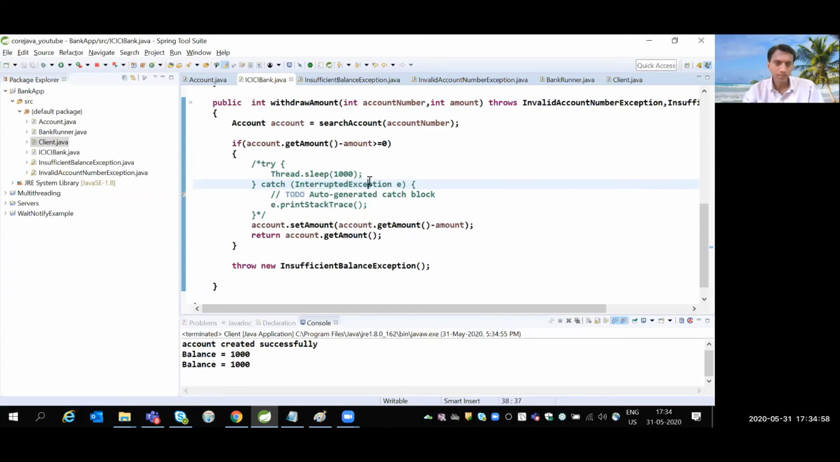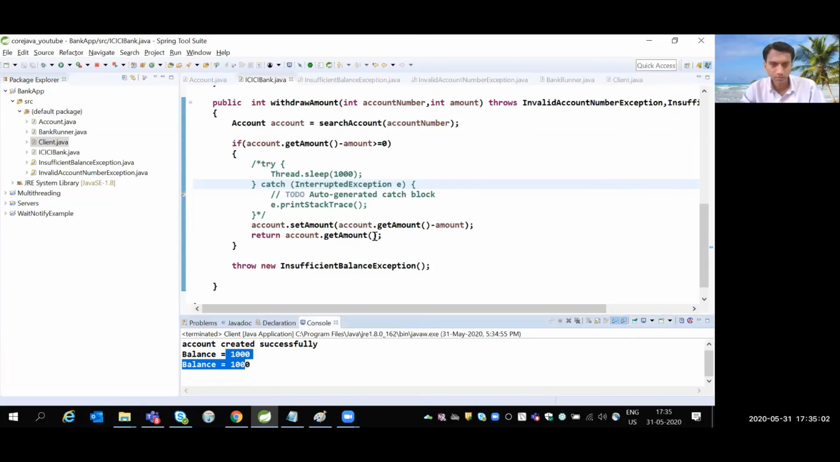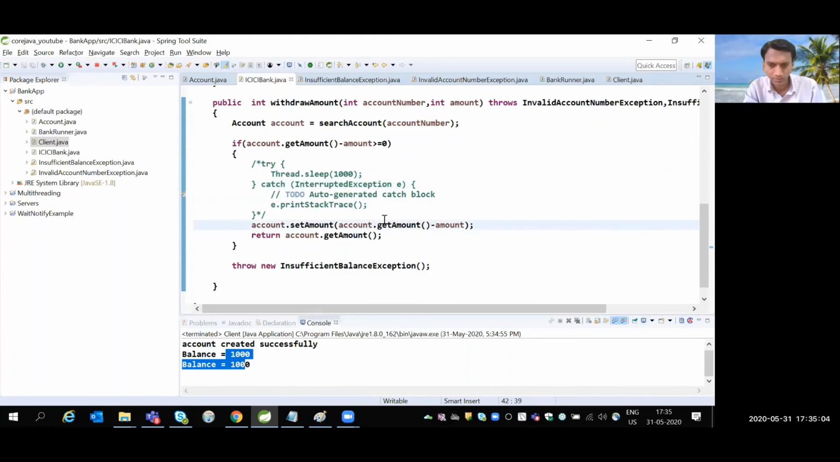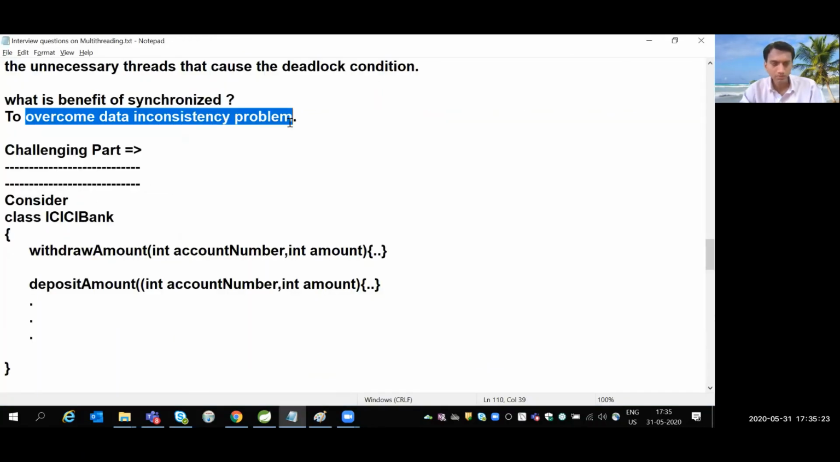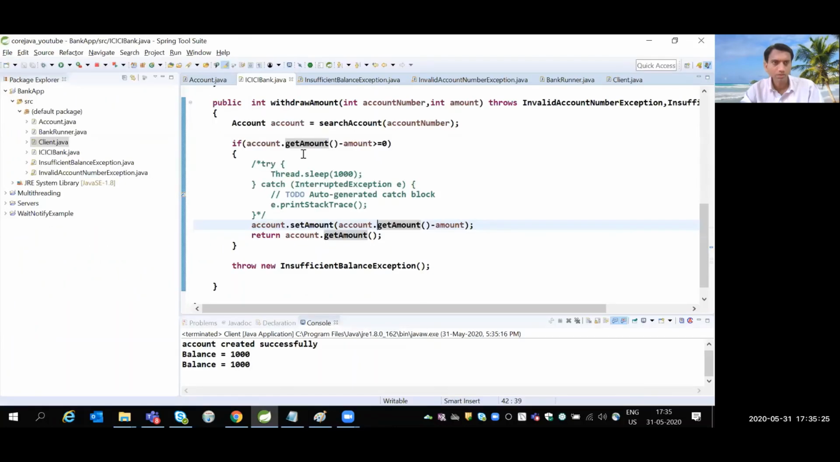Yeah, so this time we are getting the output 1000 and 1000, which is inconsistent output. Let me execute some more times. 1000 and 1000. See, this time 1000 and insufficient balance. Yeah, 1000 and 1000. Okay, so what is the benefit of synchronized in overcoming the data inconsistency problem? We are getting the same problem here.